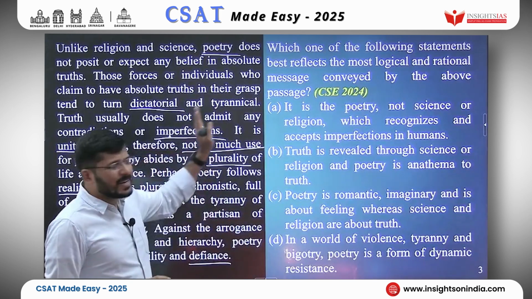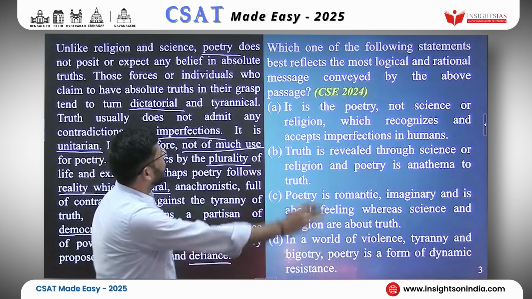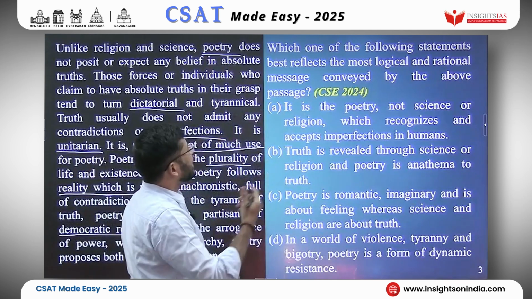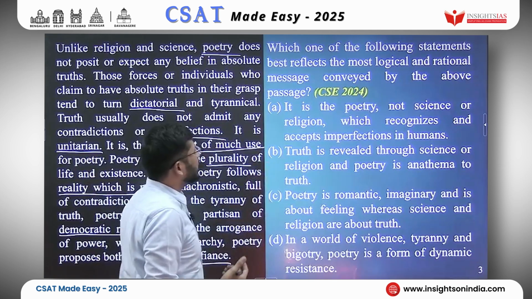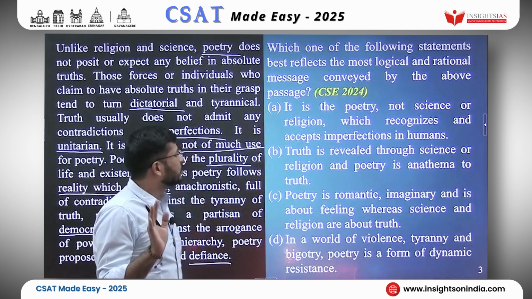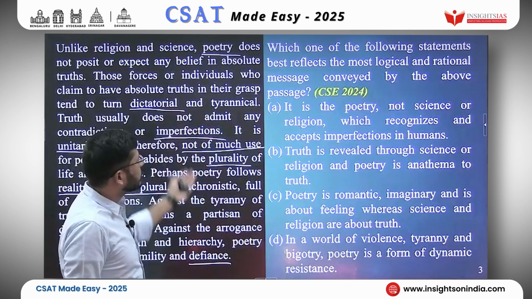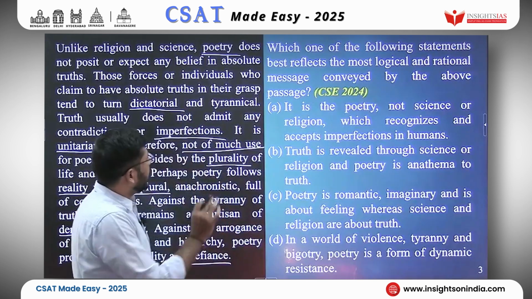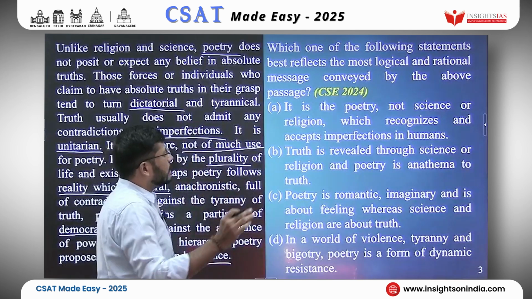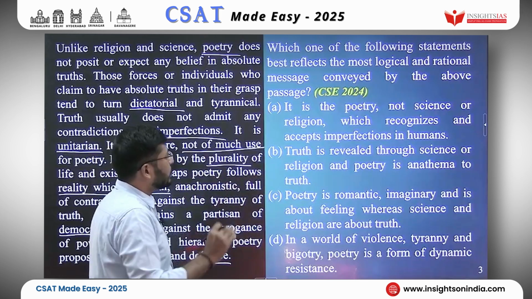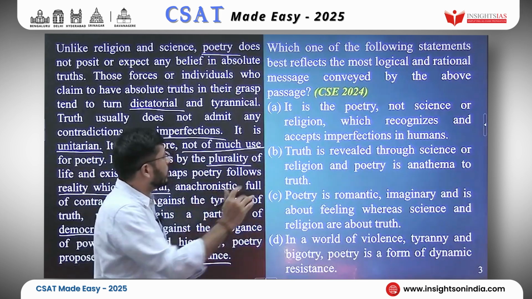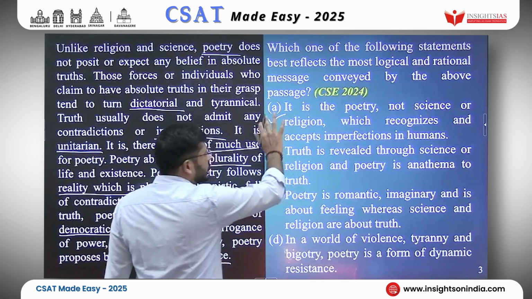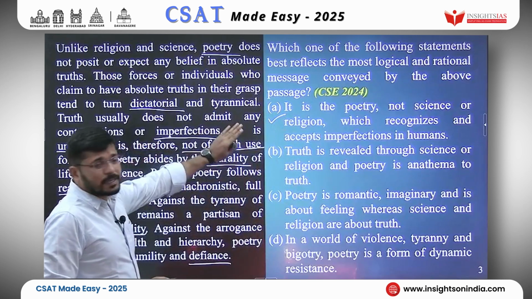Okay, let's read the questions and the options now. Which one of the following statements best reflects the most logical and rational message conveyed by the above passage? This was asked in the year 24, this passage. Option A: It is poetry, not science or religion, which recognizes and accepts imperfections in humans. Okay, this option agrees with the passage. However, that is not my answer.